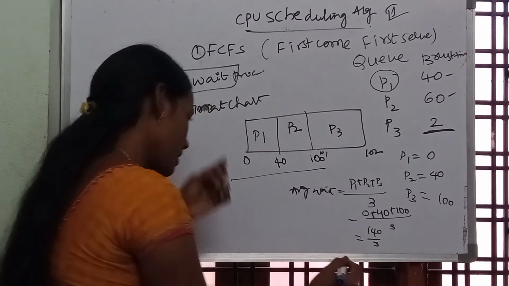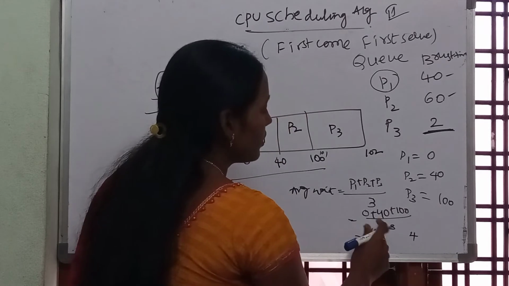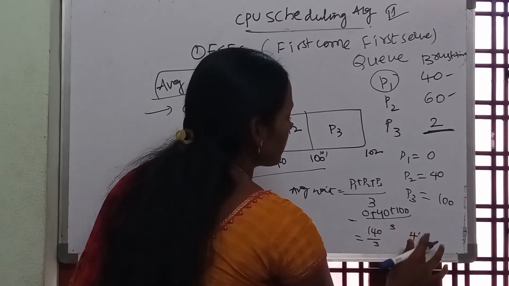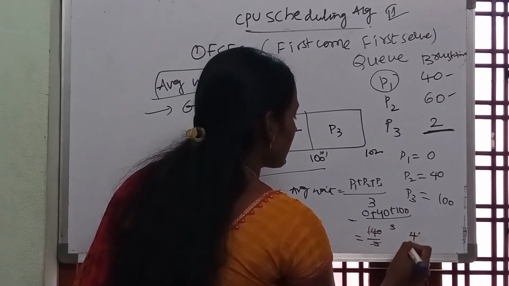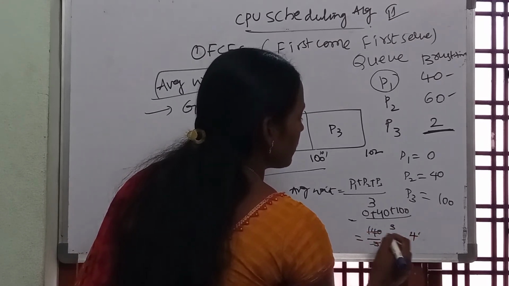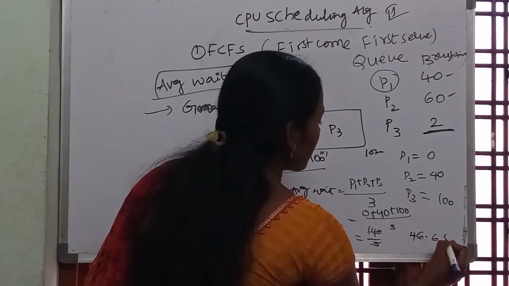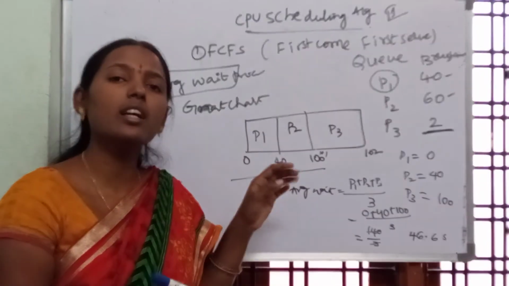3 2s are 6, 3 4s are 12, 3 6s are 18. Sorry. So on average, 46.6 seconds each process has to wait in the ready queue.